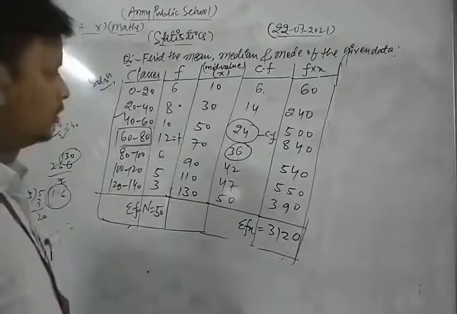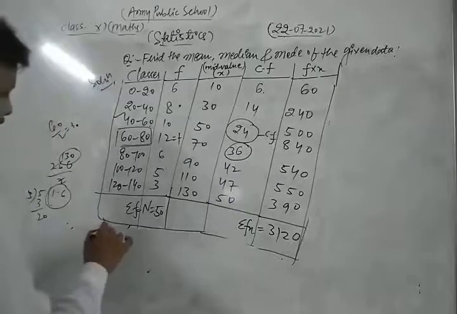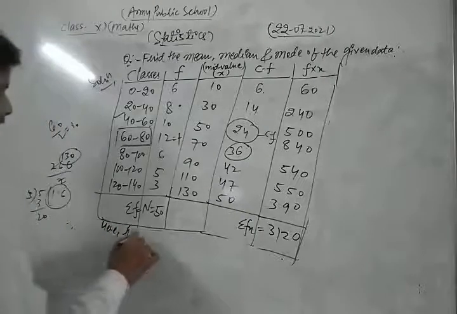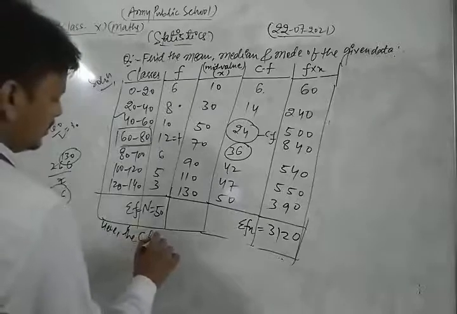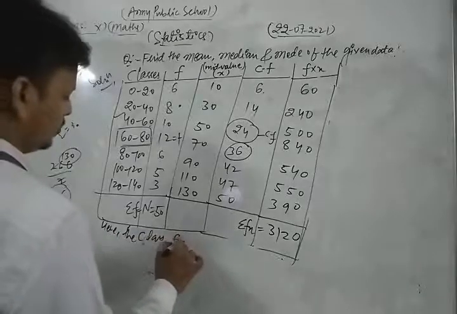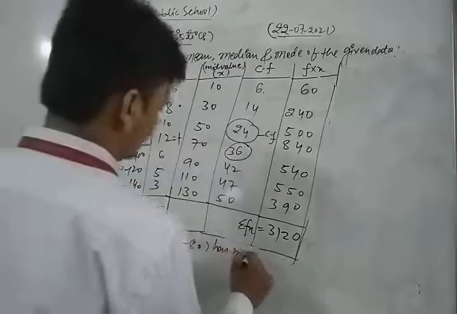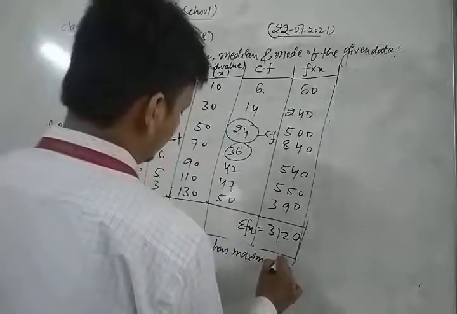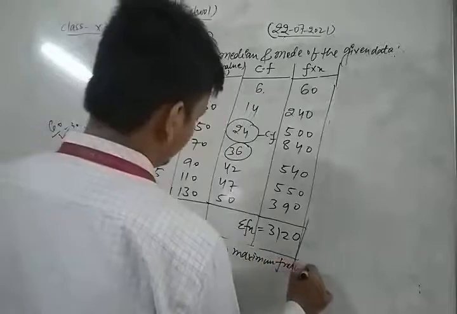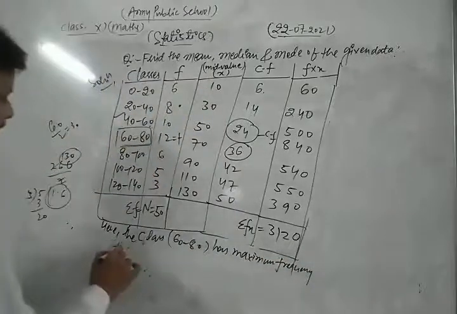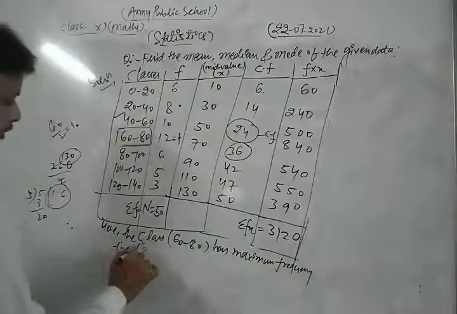So look, here the class 60 to 80 has the maximum frequency, that is 12.